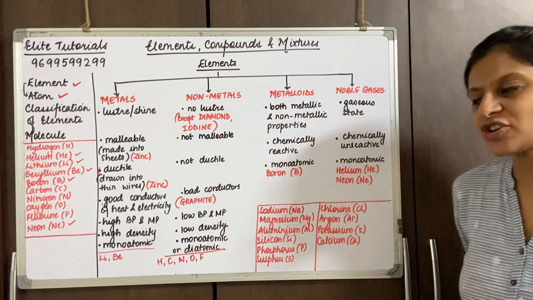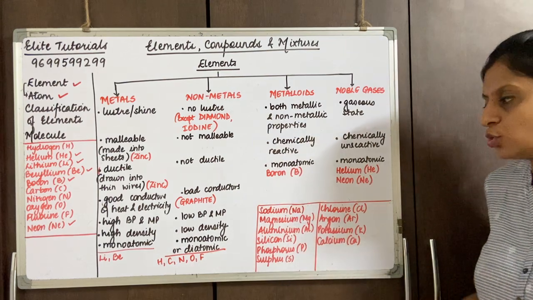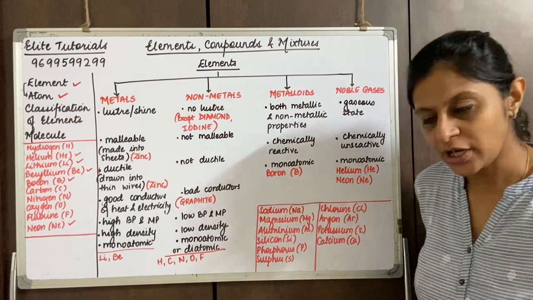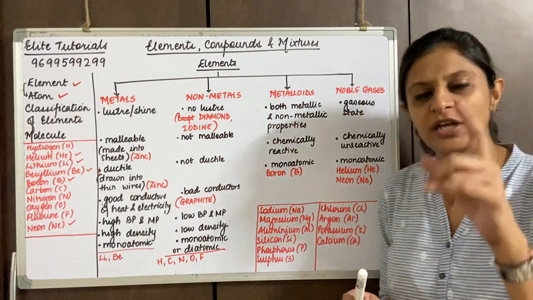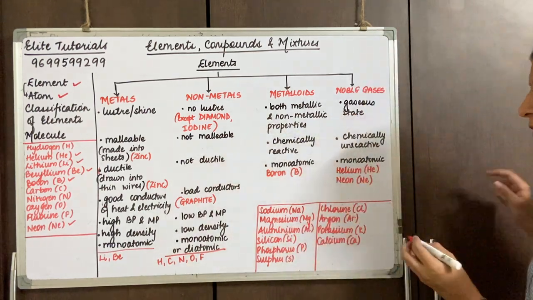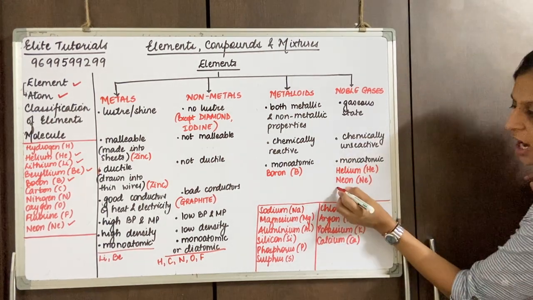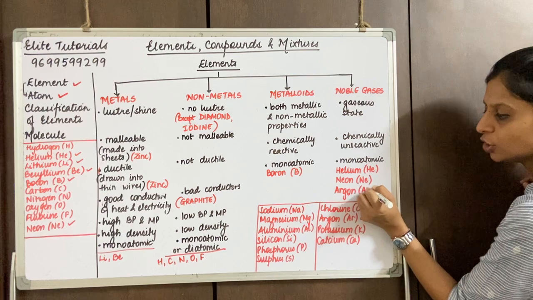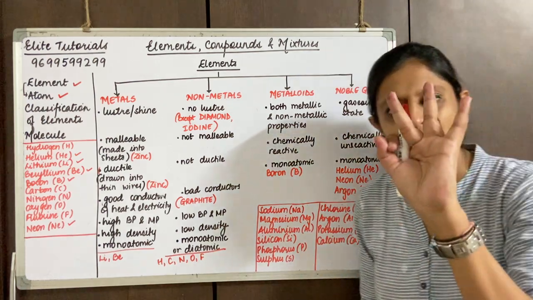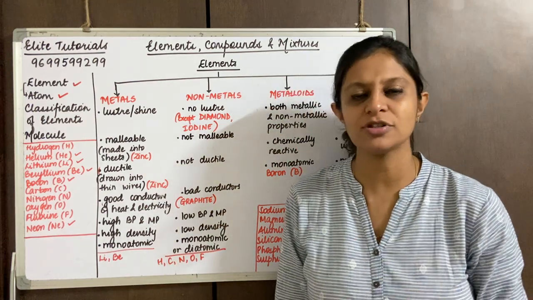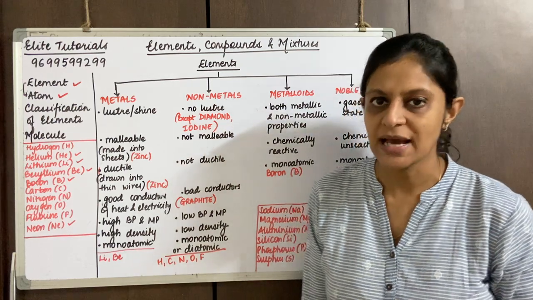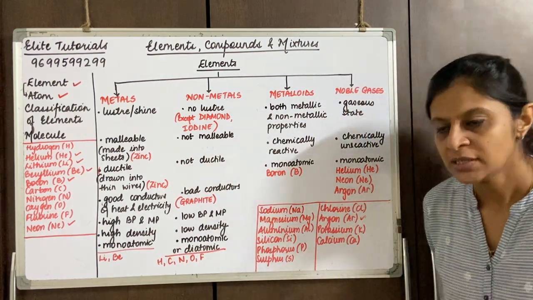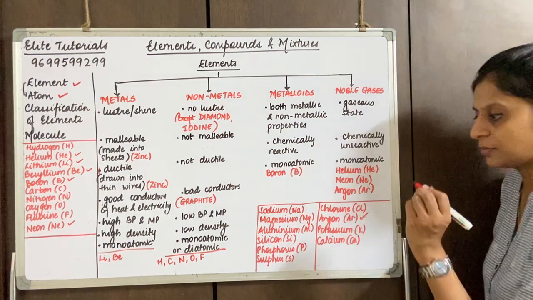Again let's try what hint can be used over here. Out of these next 10, there is only one noble gas, so I remove the noble gas, that is argon. So when I talk about the first 20 elements, how many noble gases do you know? 3. So 3 examples of noble gases you need to know: helium, neon and argon. This is learned with the symbols. Okay, so argon is gone.